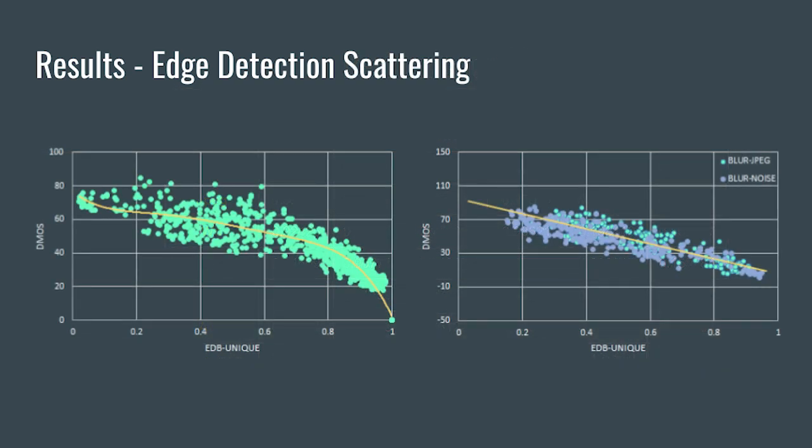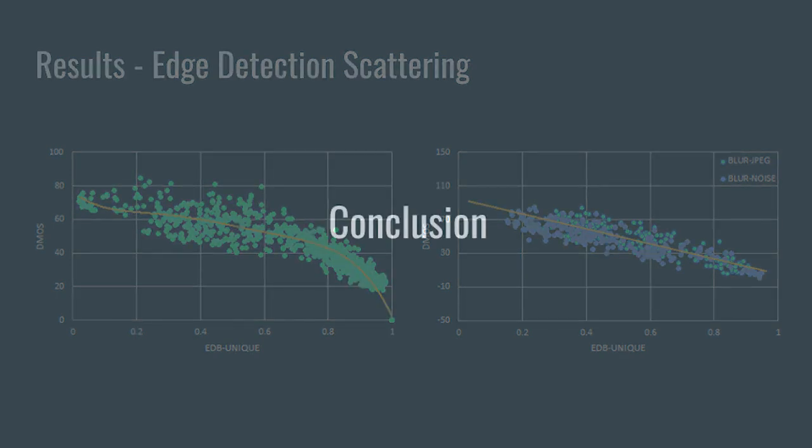As shown in the slide, similar behaviors can be observed in the scatter plots of EDB-UNIQUE for both LIVE and multi-LIVE databases. In the left-hand side scatter plot, the data points closer to 1, 0 are more uniformly distributed along the regression curve, while those on the other end are scattered farther from the curve. From the scatter plot on the right-hand side, all data points within both distortion categories are uniformly distributed along the regression line.